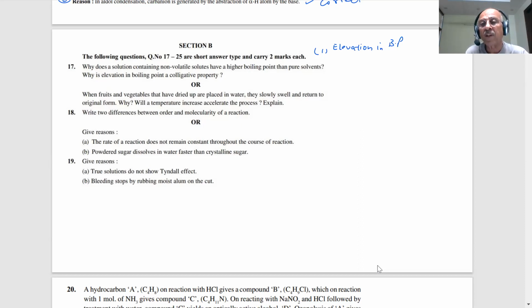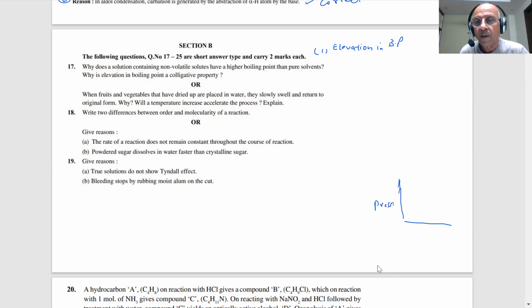Why did elevation in boiling point take place? What is the cause of this? If you have seen a graph in this chapter, what graph was made, students? What was the graph which we made?